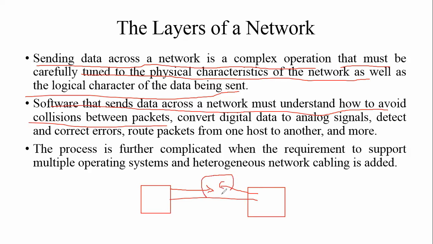There might be a chance that packets or data can collide with each other, and due to collision some data can be damaged or corrupted. Okay, so we have to take some care while sending data from one computer to another. There are some techniques through which we can overcome such kinds of problems.